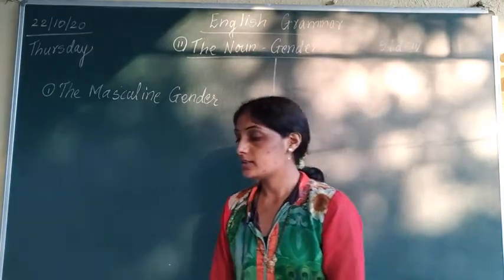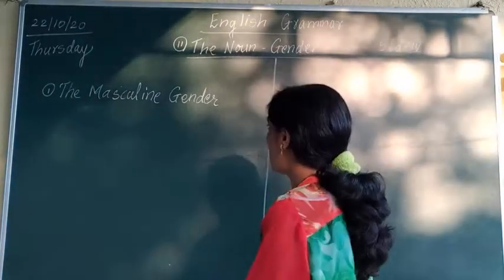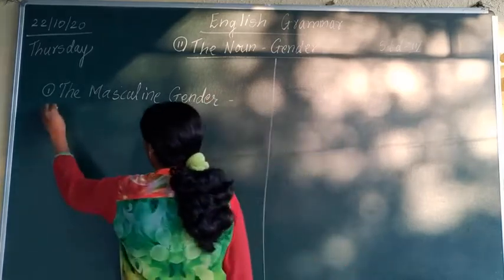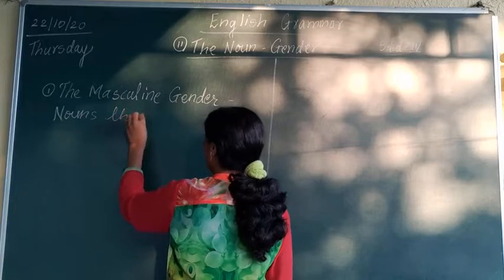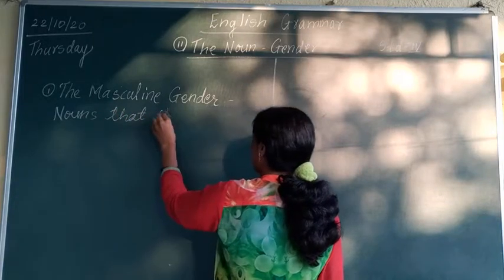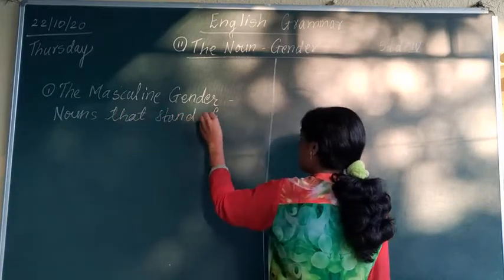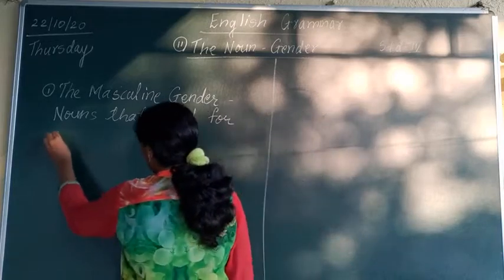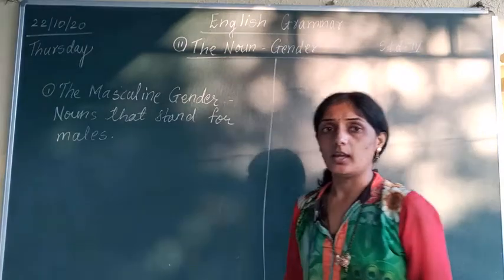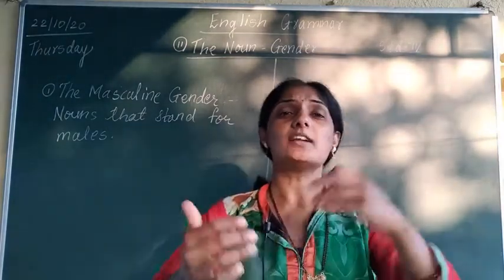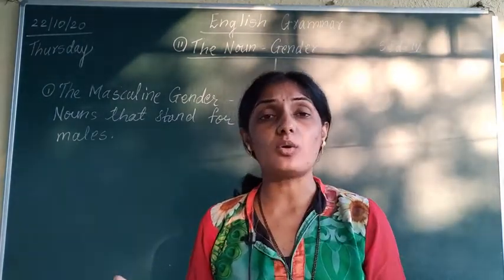Here it is told that nouns that stand for males are known as masculine gender. Then the nouns which stand for females are called what?